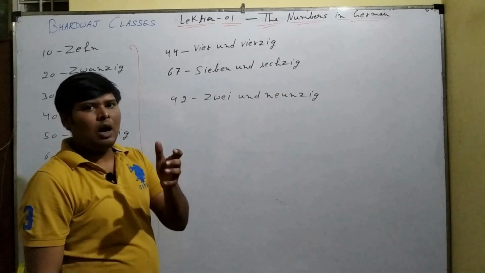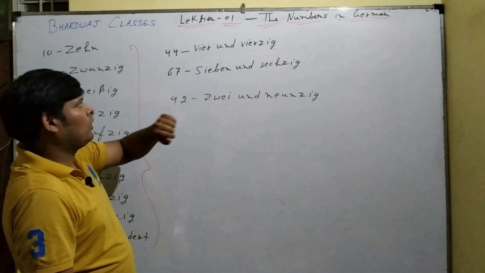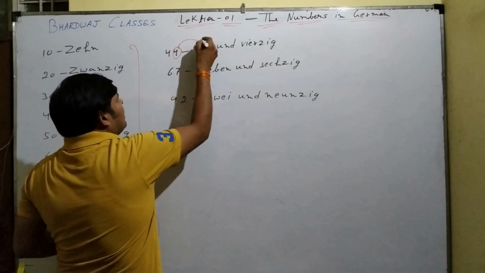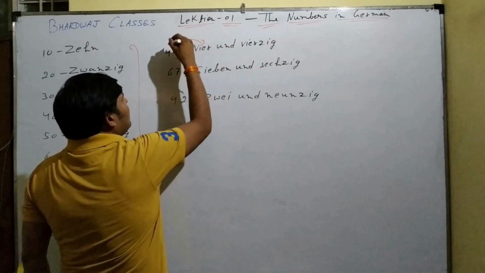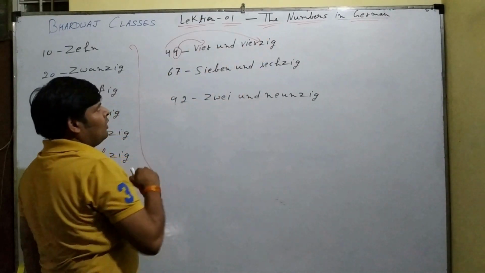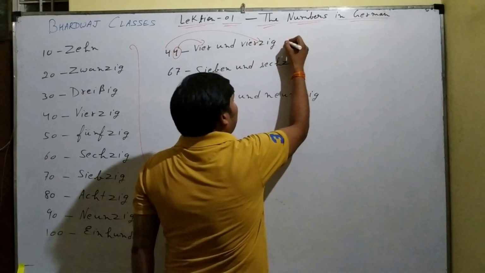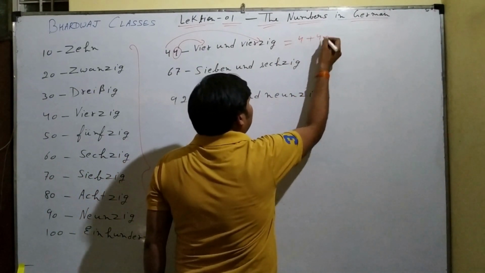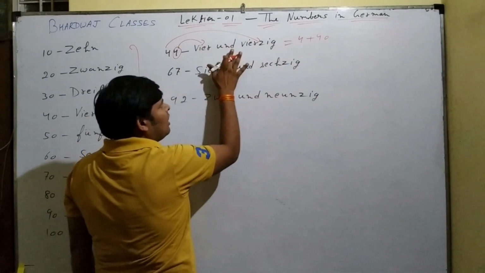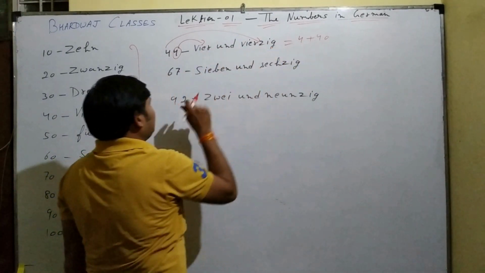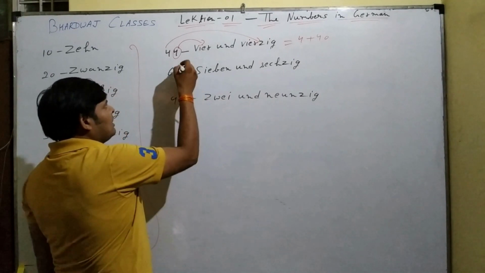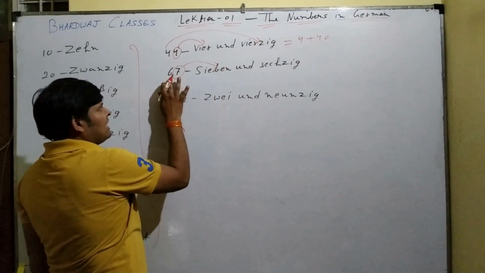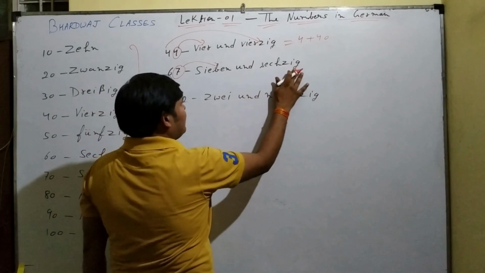Now an example of how we can write this. 44: again, this will come first, vier und vierzig. As we all know, 44 can be written as 4 plus 40. So 4 vier und 40 vierzig. 67: 7 first, 7 und 60 sechzig.